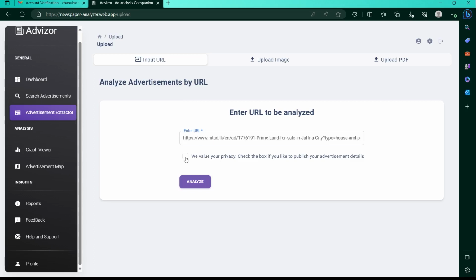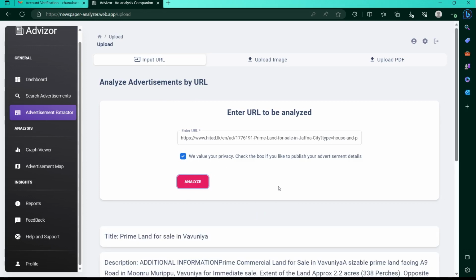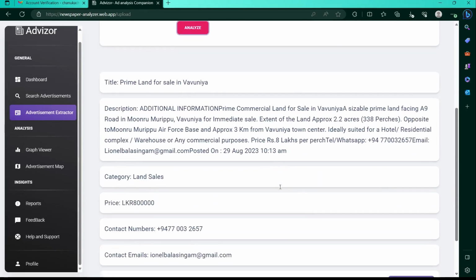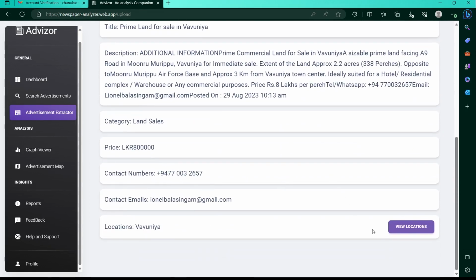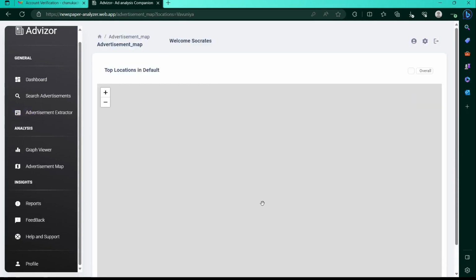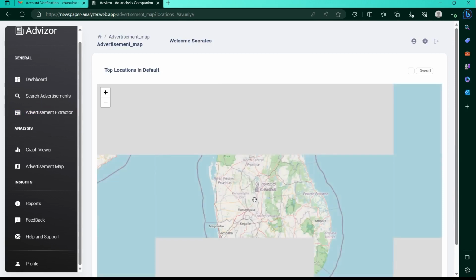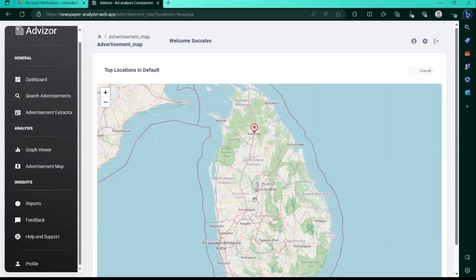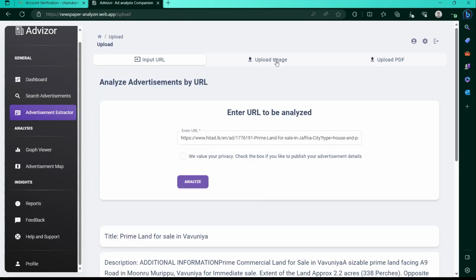If you check this box, the extracted data is published after some approval, such that anyone can see them in the dashboard. After clicking the Analyze button, system tries to grab all the information available from the advertisement and show you in an organized manner. Here also, user can view the locations on a map by clicking the View Locations.